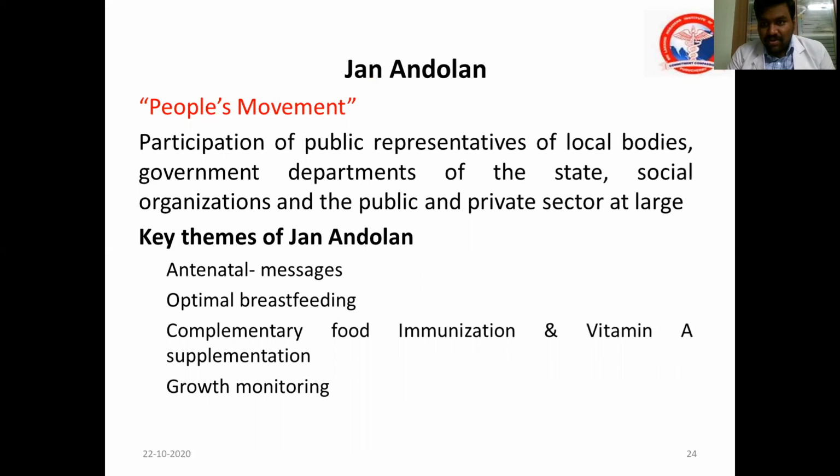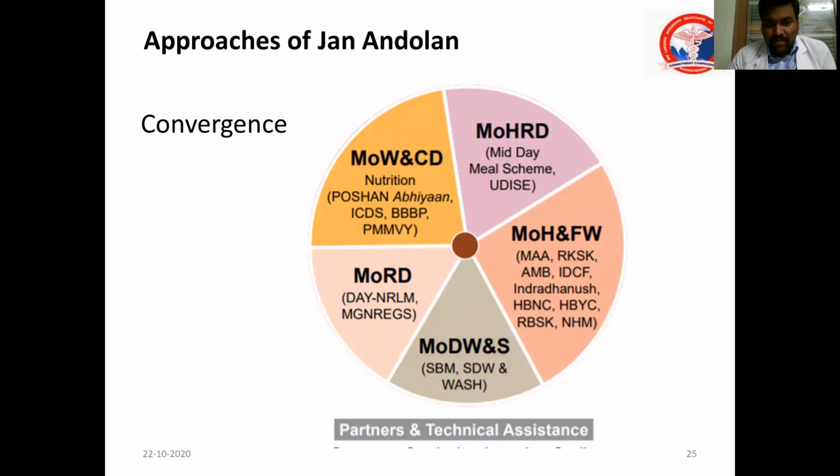What is Jan Andolan? Jan Andolan means people's movement. Here the public will participate and create awareness. This is also called a people's movement. The main themes under Jan Andolan are antenatal messages, optimal breastfeeding, complementary food, immunization, growth monitoring, etc. These will be the key themes under Jan Andolan. So the convergence, as I told, the pillar, the convergence will be between various ministries.